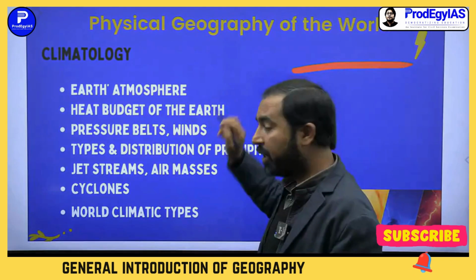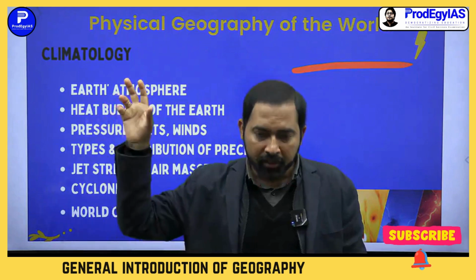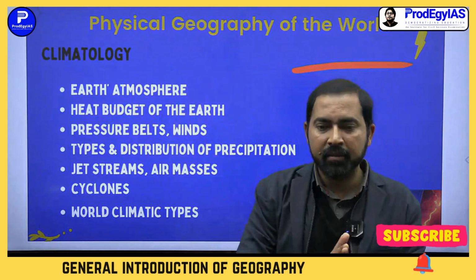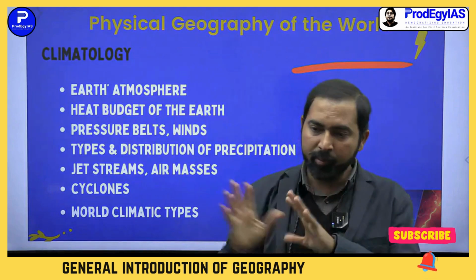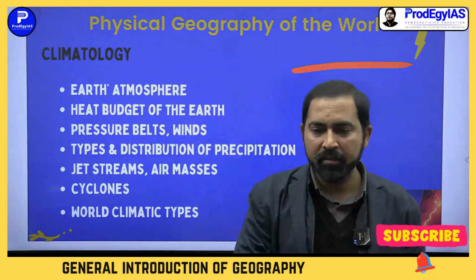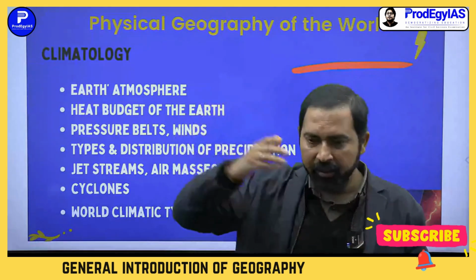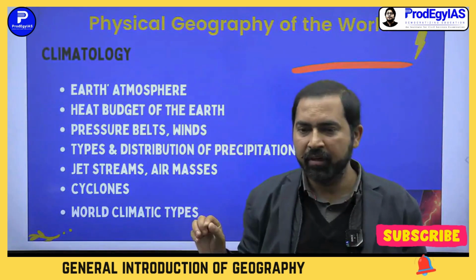Then heat budget of the Earth, how solar radiation and extraterrestrial radiation, they are balanced. Ideally, there should be a balance in heat budget. Means whatever amount of energy is coming inside the Earth, it should reflect back into the space. Okay, but whether is it happening?